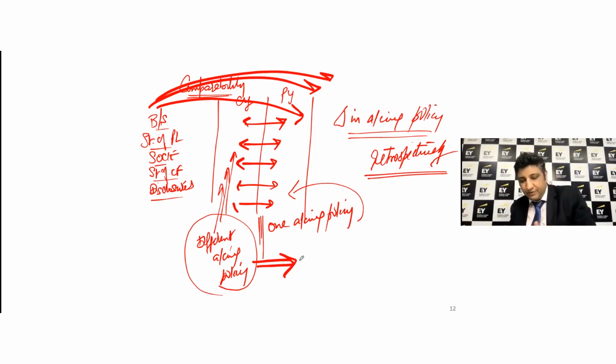Okay. So if you're preparing comparative financial statements for this year versus the previous year, or maybe for 2 further years, then the accounting policy change has to be made for all comparative periods. You don't have a choice around it. Okay.